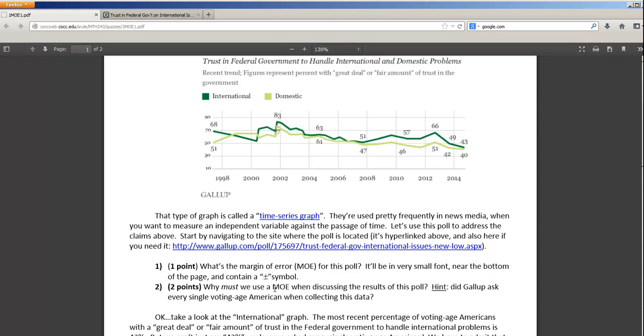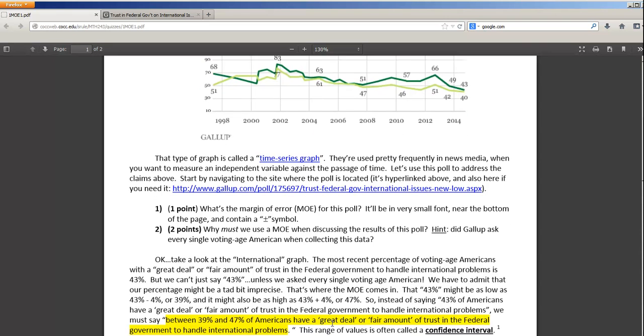So the reason you have to use your margin of error is, since we didn't ask everybody, there's the chance we didn't get exactly the right percentage. It's probably pretty close, but it's not exactly correct. So what you have to do is actually apply the margin to these sample statistics, since you weren't able to get a parameter. So now let's see how that goes to work.